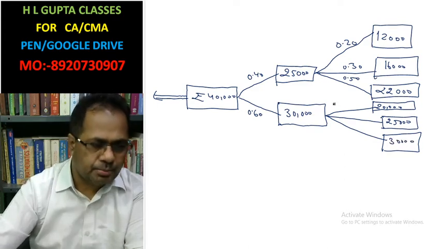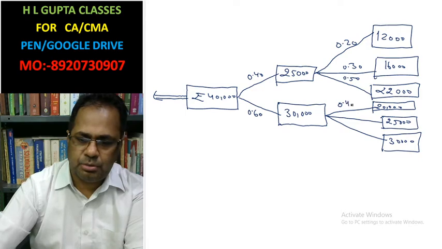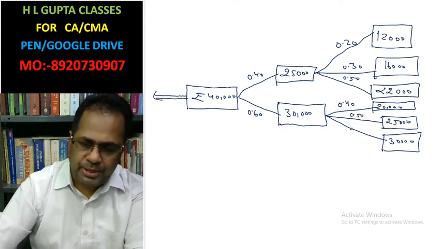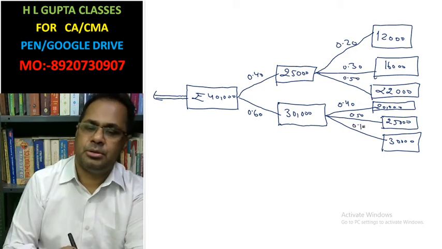And the probabilities of these are given as 0.40, 0.50, 0.10. This is the probability.